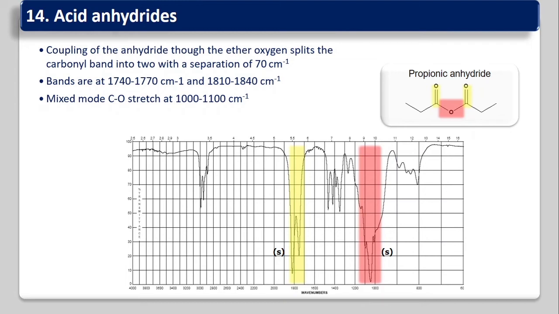The doublet band is for the two carbonyl groups, and the bands are again sharp and strong. Through the ether oxygen, the coupling in the anhydride splits the carbonyl band into two, with a separation of about 70 cm⁻¹. So whatever the difference between those two bands, that is around 70 cm⁻¹.